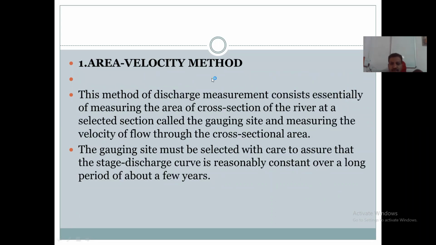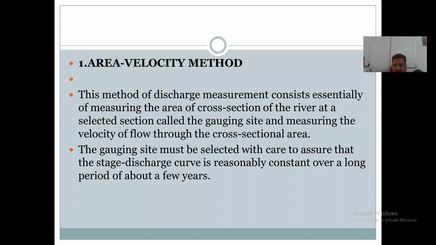This area velocity method includes the measurement of the area of cross section of the river at a selected section where the discharge is to be measured. We have to measure the flow, so we have to select that site first. What do we call that site? Gauging site, where discharge is measured. The site where we measure the discharge, we gauge, is the gauging site.